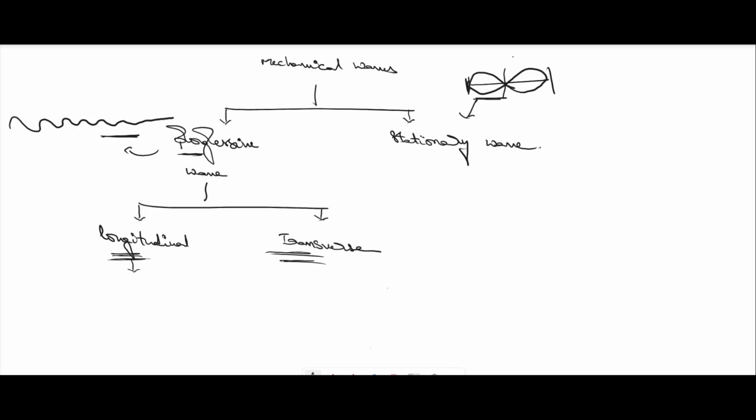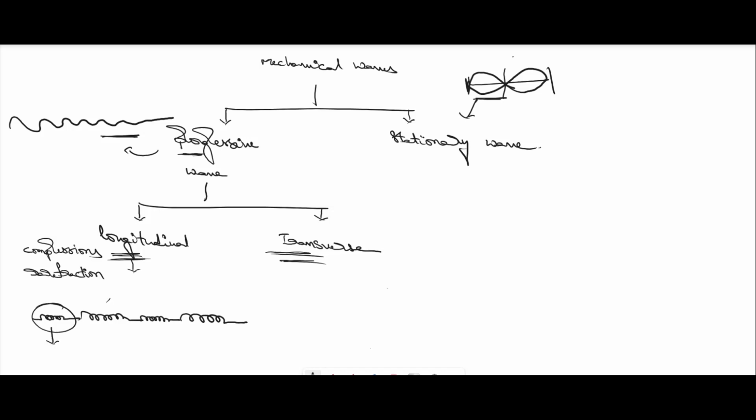Coming to the progressive waves, as we had represented, longitudinal and transverse. A longitudinal progressive wave moves in the form of compressions and rarefactions, just like compression of a spring, rarefaction or expansion of the spring, and again compression and expansion of the spring, like this.